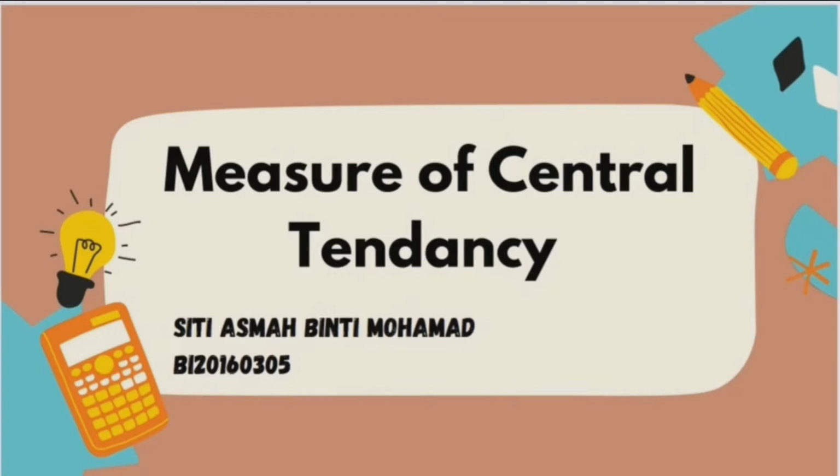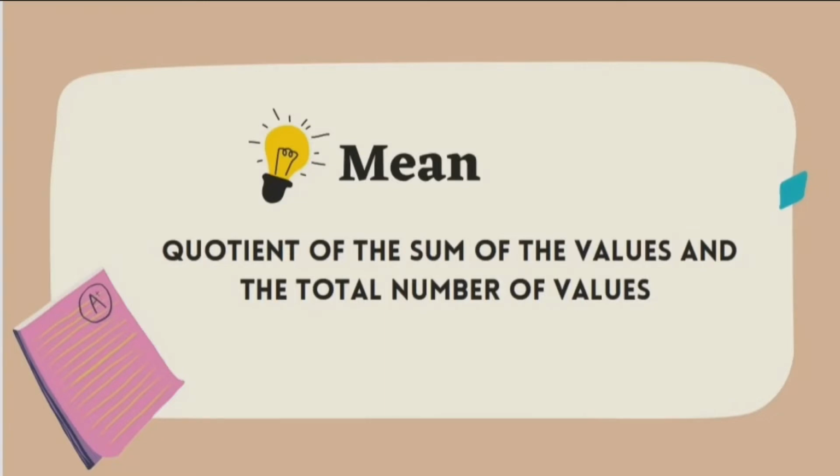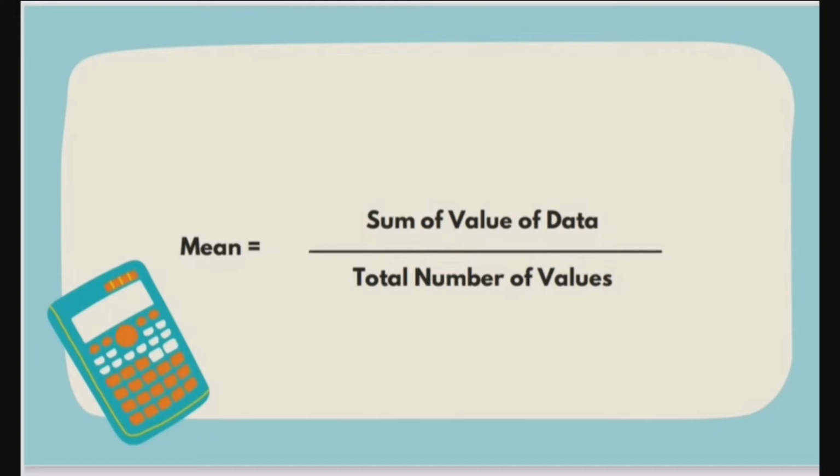I'm sure in our secondary school we have heard the word mean. But what is mean? Mean is the quotient of the sum of the values and the total number of values. In simple terms, we can find the mean by calculating the sum of the values of data and dividing it by the total number of values.